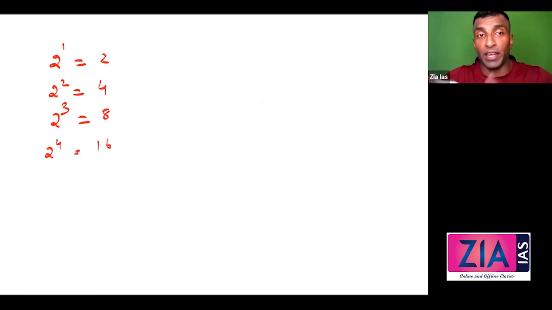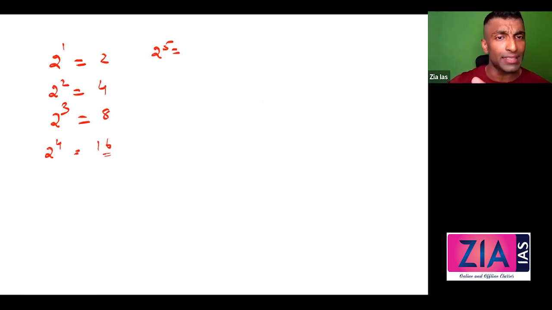Now 2 raised to 5 I need to take. You see here what is actually going to happen. 2 raised to 5, this is 16, 16 into 2. Instead you can do 6 into 2, right? Because I'm looking for last digit only. So 16 into 2, 32. So 2. I don't want to write 32 because I'm looking for last digit. Even here also I don't want to write 16. I can just write 6 because last digit is what I need.